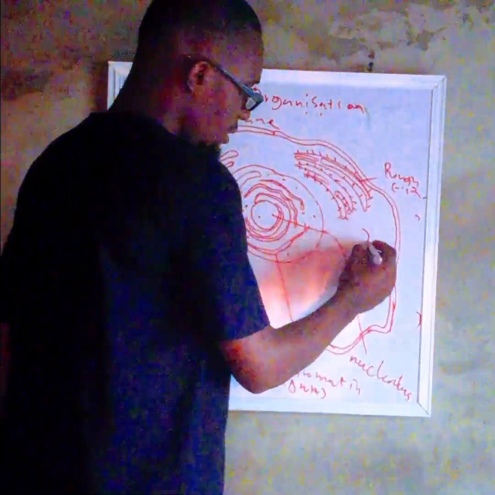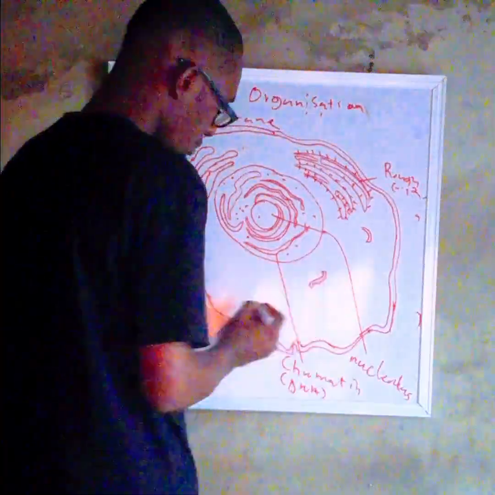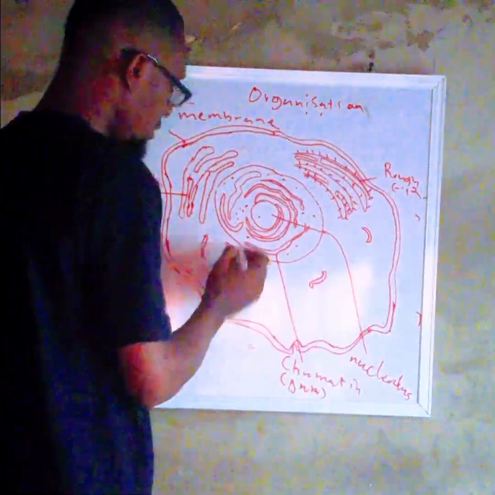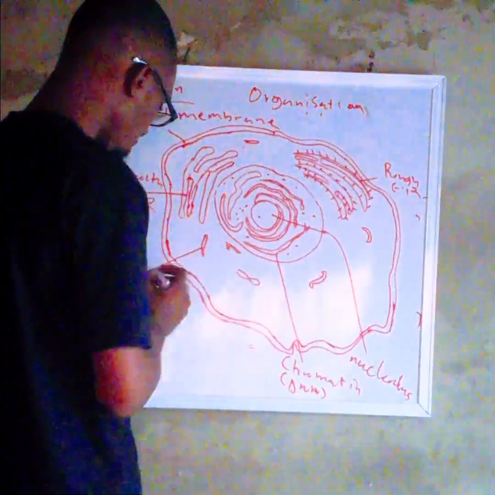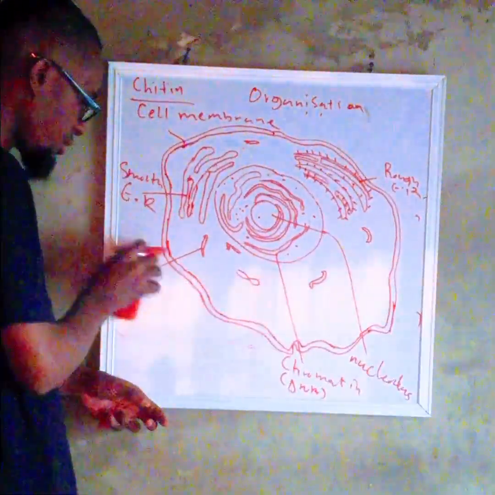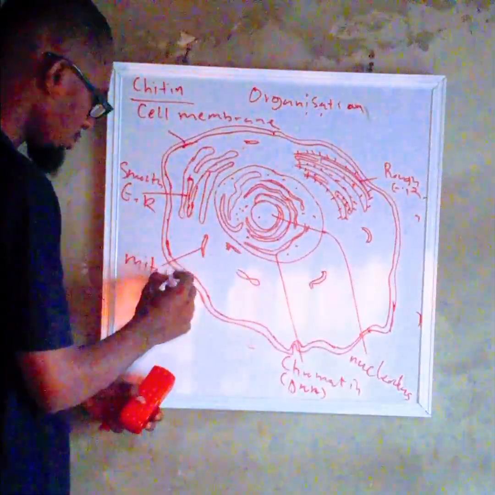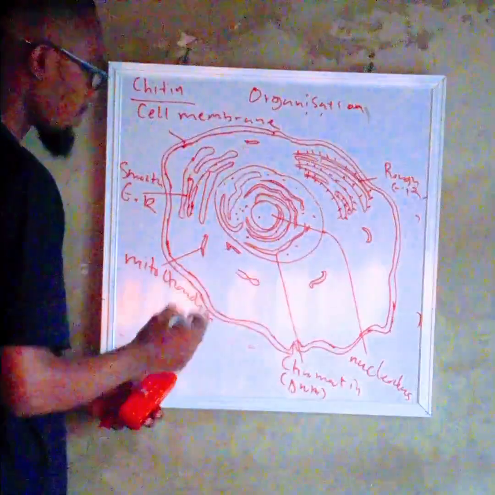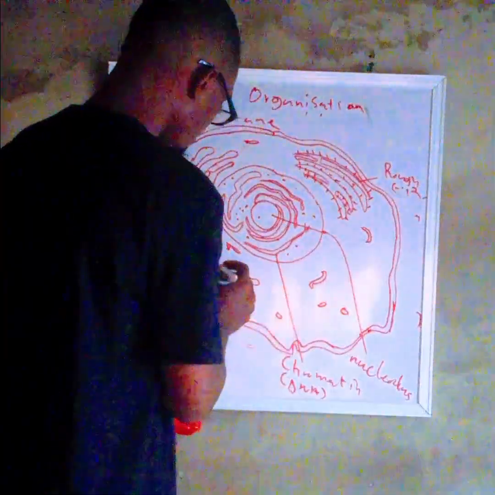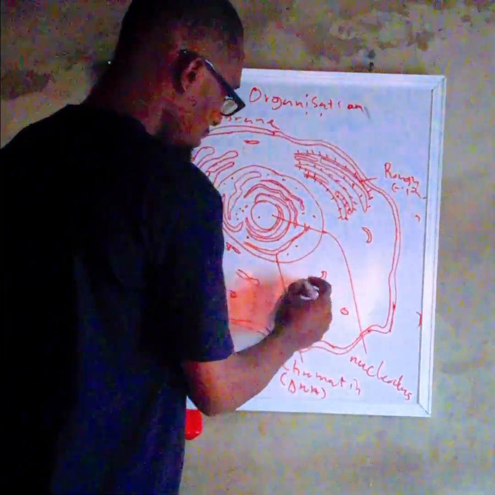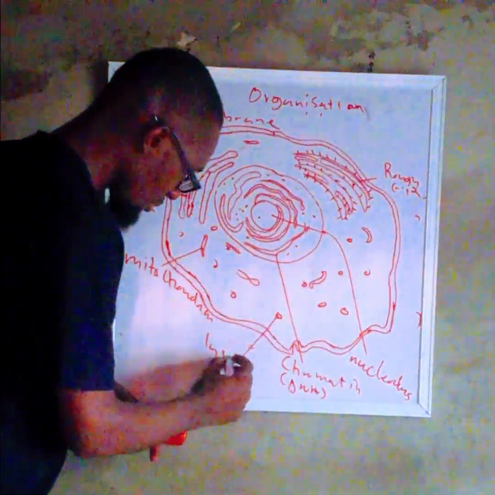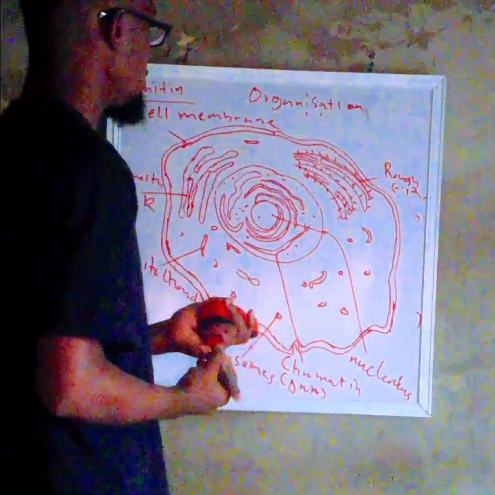Of course, we also have the mitochondria used for what? Energy production, the powerhouse of the cell. So this was used for energy what? Energy production. Sorry, the mitochondria. And of course, we also have the lysosomes. The lysosomes are used for detoxification of materials that are toxic to the cell.